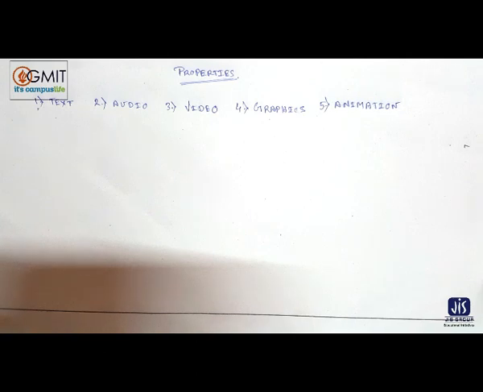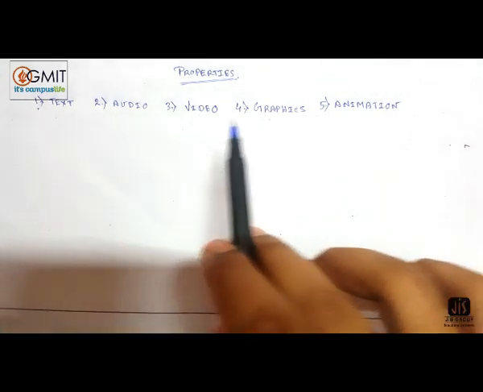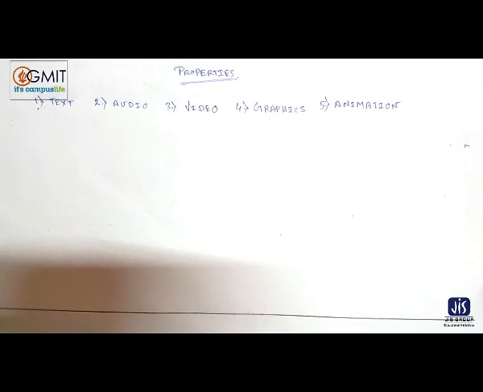So the important characteristics of multimedia system are, actually multimedia is a combination of text, audio, video, graphics and animation. But what are the important characteristics of multimedia system?